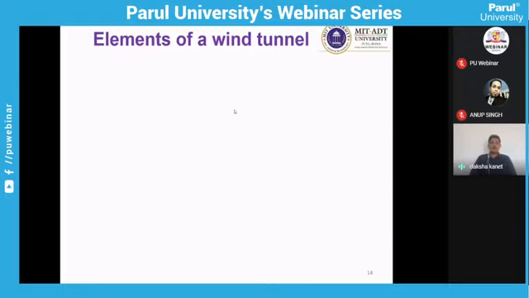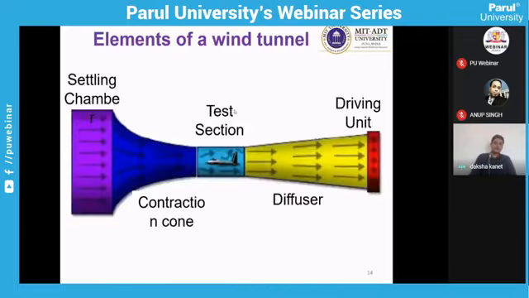Now, what are the elements which are involved in a wind tunnel? What are the components you require to design a wind tunnel, or what are the components you will see in the wind tunnel? These are the common components you will find in any wind tunnel. That is inlet and exit. In the inlet, you have settling chambers. As the name indicates, the settling chambers help the flow to settle down.